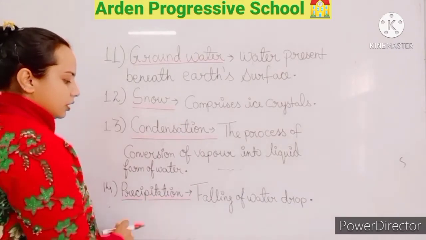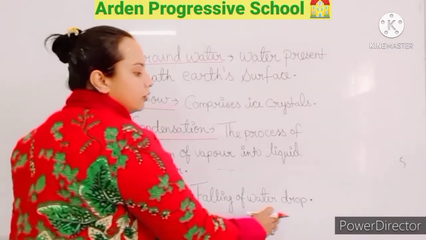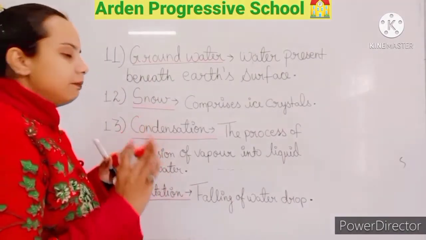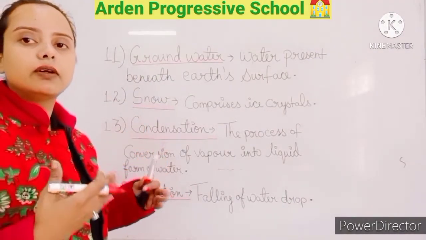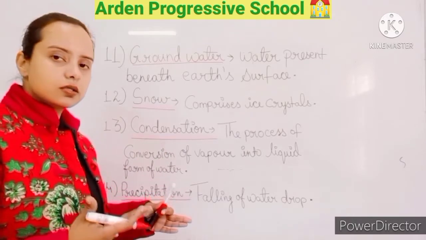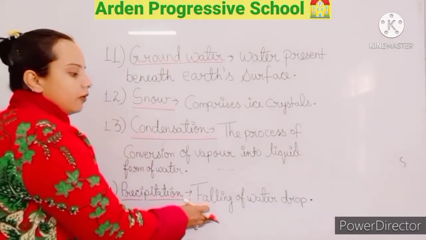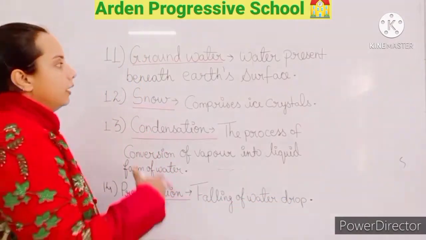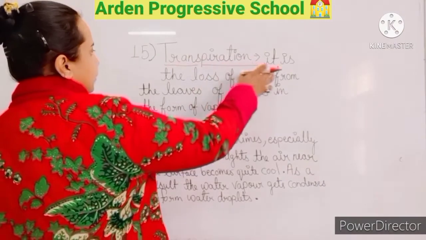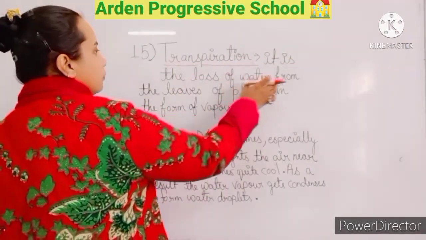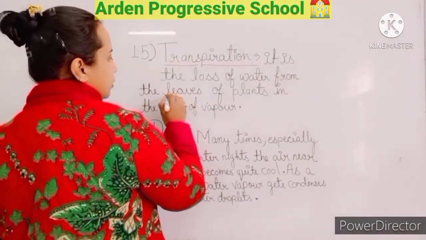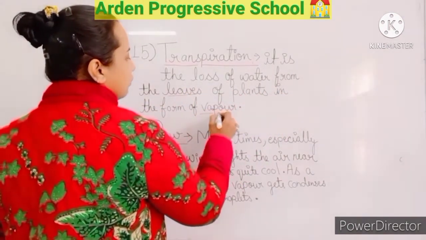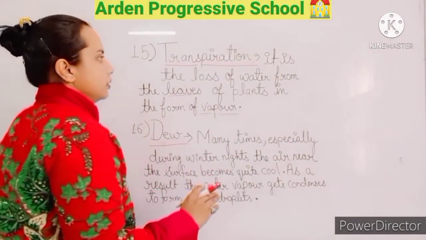Now, what is precipitation? The falling of water drops. When the clouds become heavy, then precipitation takes place in the form of rain, hail or snow. So the falling of water drops is known as precipitation. Now, what is transpiration? It is the loss of water from the leaves of plants in the form of vapor, known as transpiration.